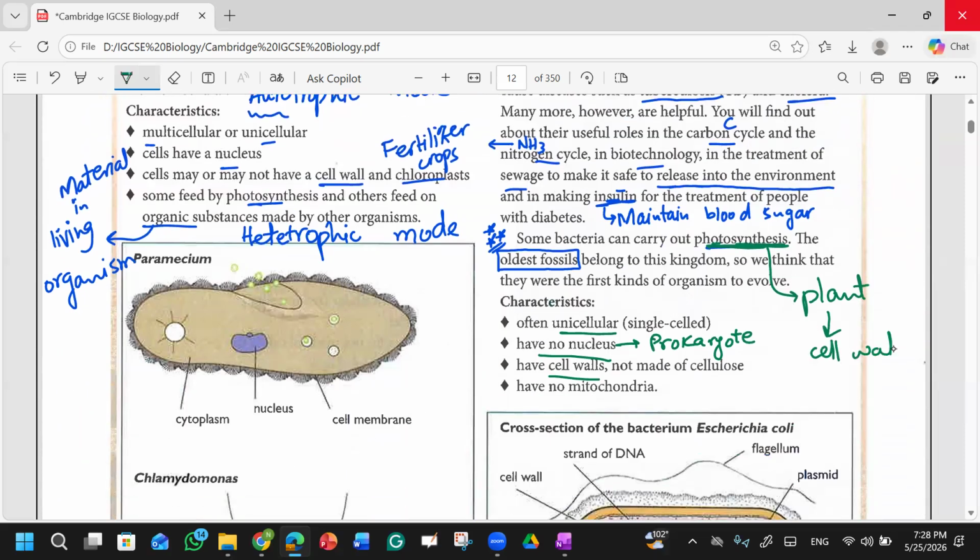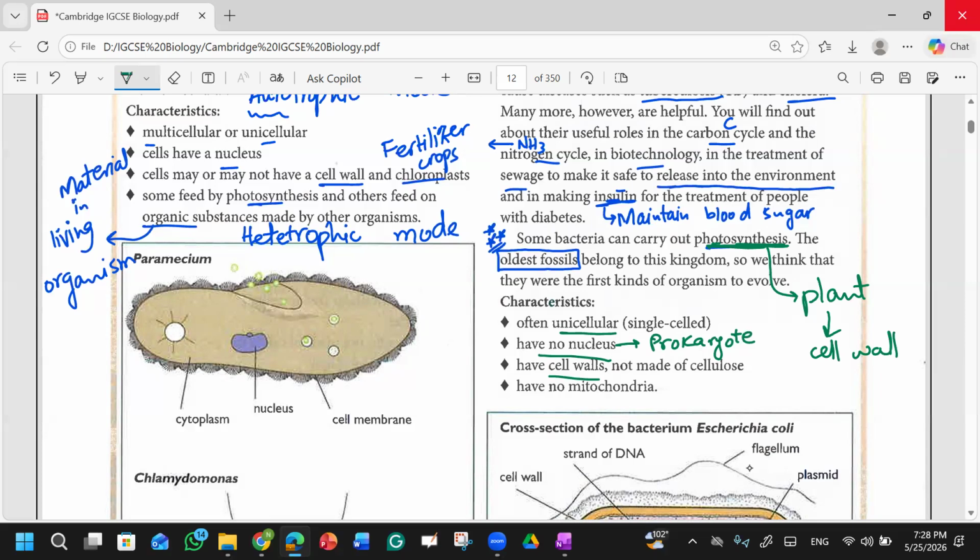I am telling you these things for remembrance. It will be easy for you to memorize when you link the things. If you don't link it with the other kingdoms, then it will be difficult for you to memorize everything. And for this, you don't have any other choice in biology. You need to store much more information in your brain. In this subject, you have just information. You know the information, then you get the marks.